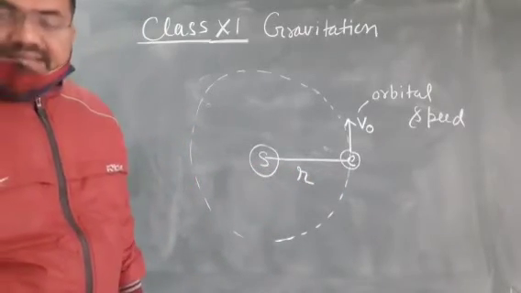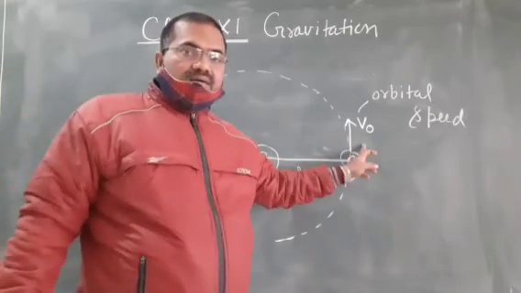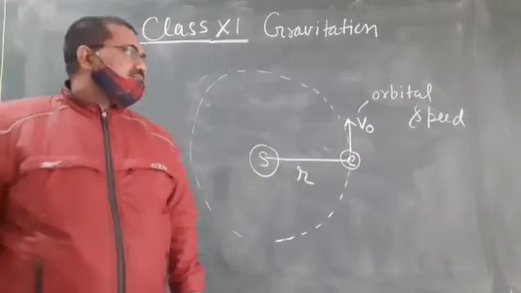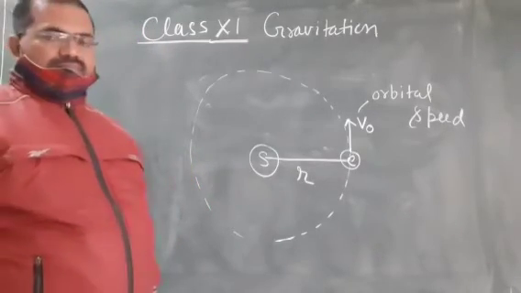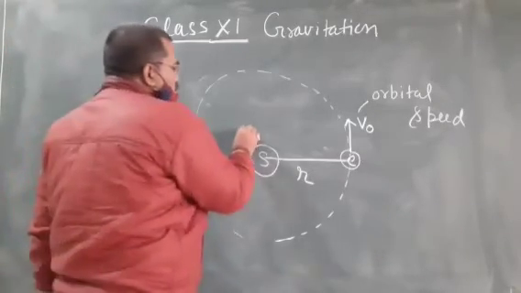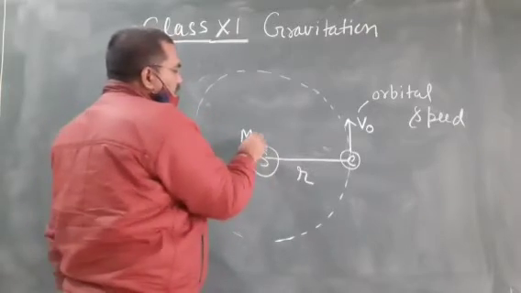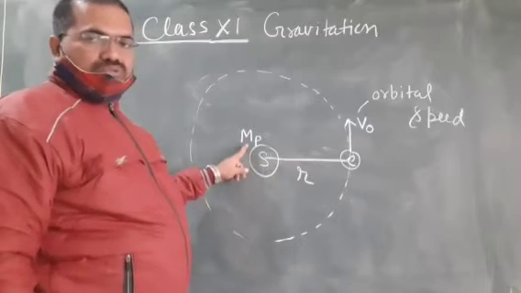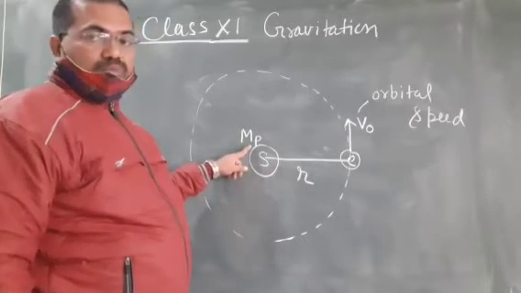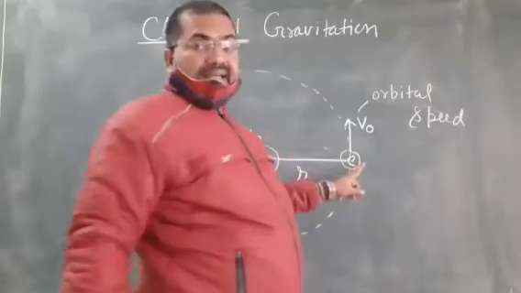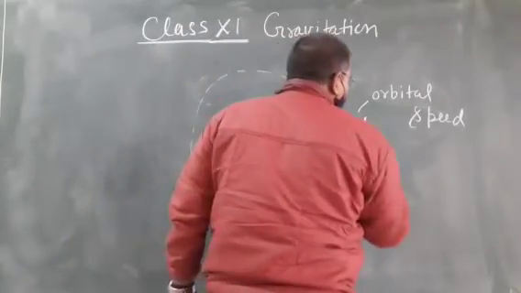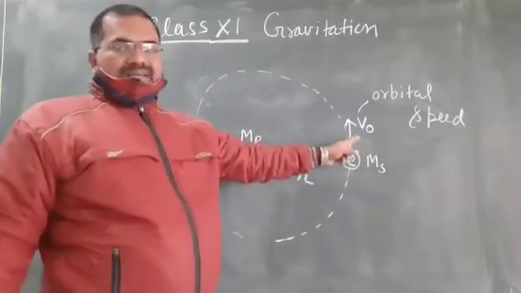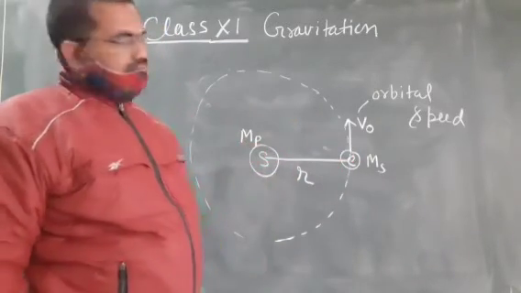So what is the expression for orbital speed? Write it down. Mass of the Sun is Mp, mass of planet, and Earth is the satellite here with mass Ms. V0 is the orbital speed, r is the radius of the orbit.